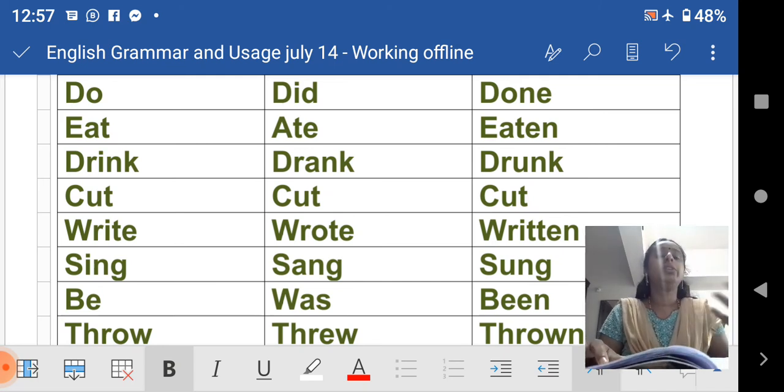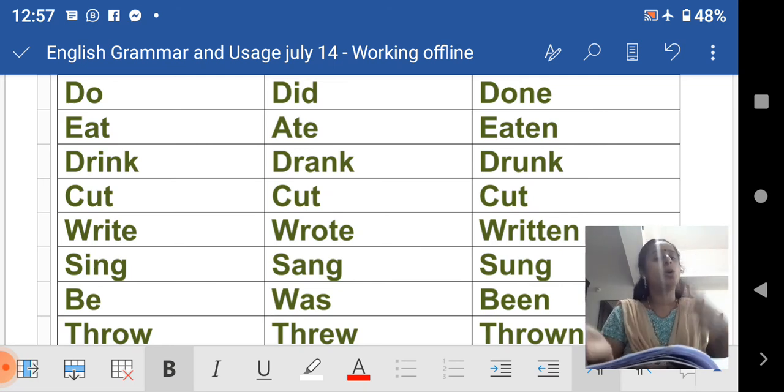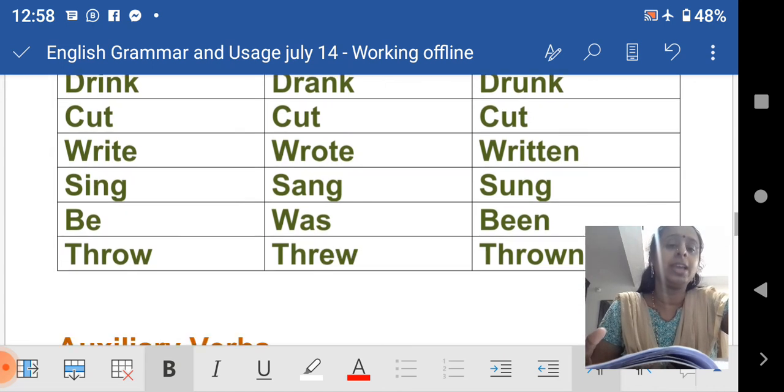And I want to drink. I want to drink. It will be enough. You are in need of water or milk, whatever it is. She wrote an examination, and she had written an examination. So you have to understand the difference. That's why I've given you the examples here.